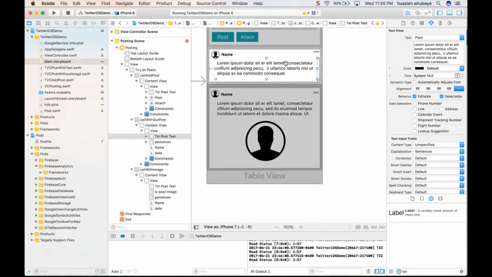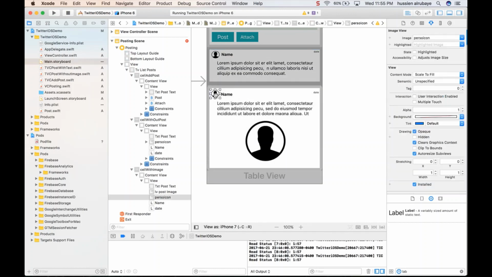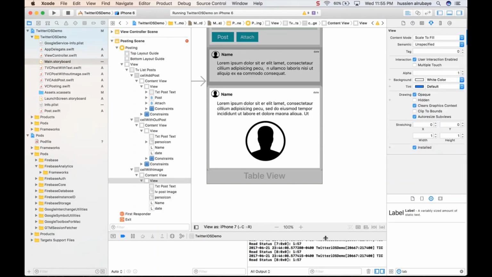But if I do fix height, wait a second, just Control Z from that step. If I fix the height, that means this height will have a specific amount, but this is not what I want to do. I want it to be just full. So if I just pin it from this top and this side, I don't know how it will appear. We will fix it later if we see any problem.